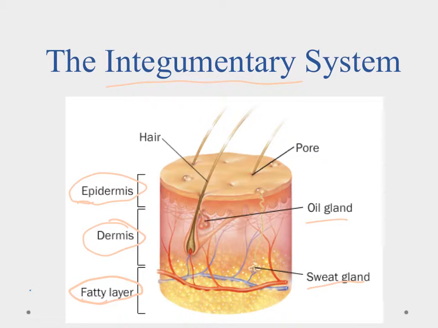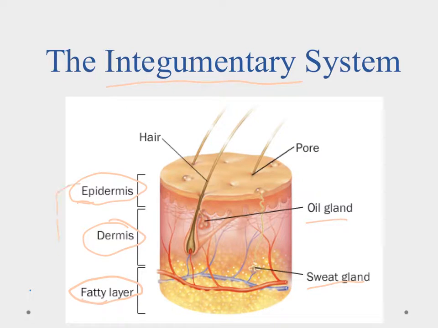insulation. It helps regulate body temperature, so it's important in the role of homeostasis, because what it'll do is it'll trap our heat inside of us when it's colder outside, or it'll keep the heat and the cold outside of the body, and it allows us to keep our body at a nice normal temperature that allows all of the reactions that we need to live to happen.